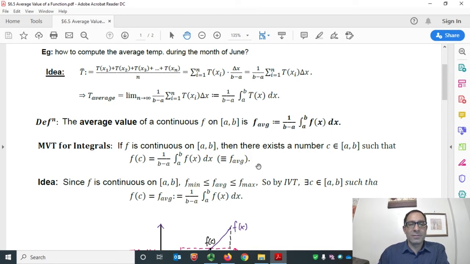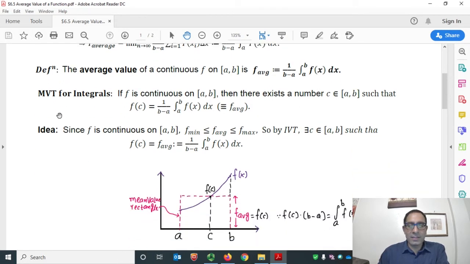Great. So let's move on. Next, let me state the mean value theorem for integrals. It says, if f is continuous on the closed interval [a, b], then there exists a number c in [a, b] such that f(c) equals the average value of the function. So the proof is almost straightforward.